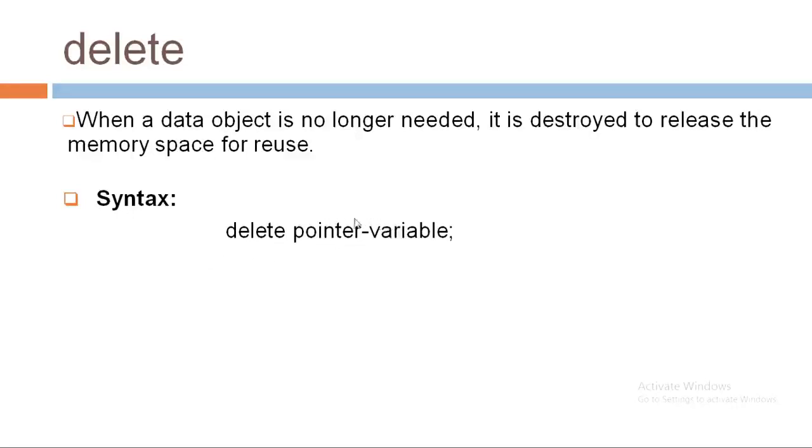Here pointer variable is a variable which is allocated memory dynamically using new operator. So whenever it is no longer needed, we can delete that memory space allocated to that pointer with using delete operator. For example, delete p will deallocate or free the memory space which is allocated to the pointer p which is previously declared with new operator.